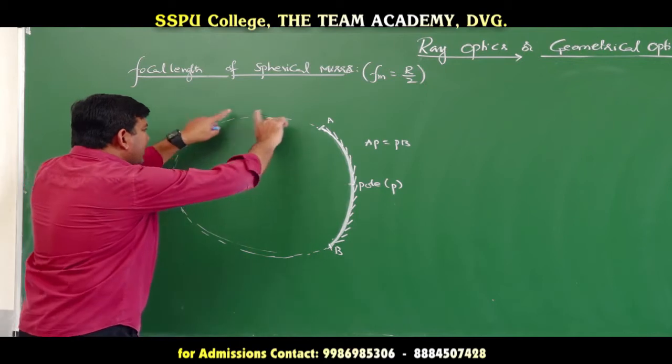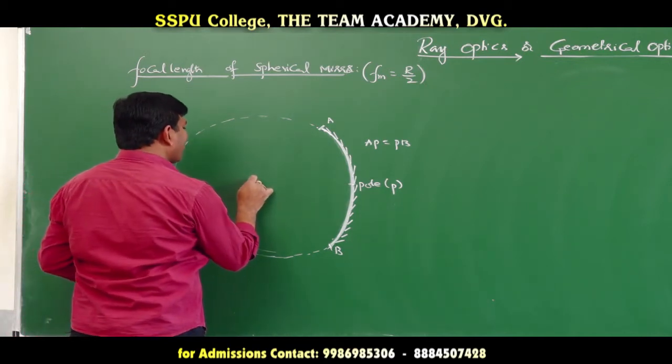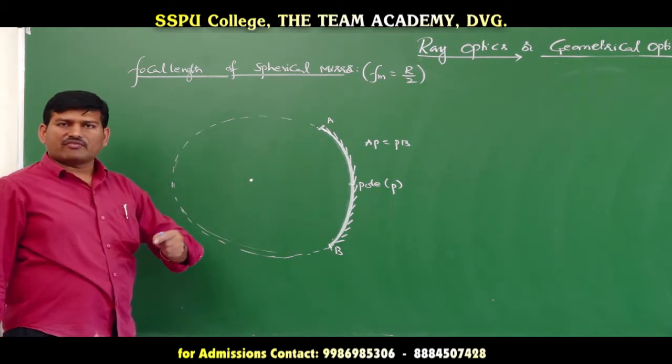Now for this spherical surface, there will be a center. That is called the center of curvature. What is center of curvature?